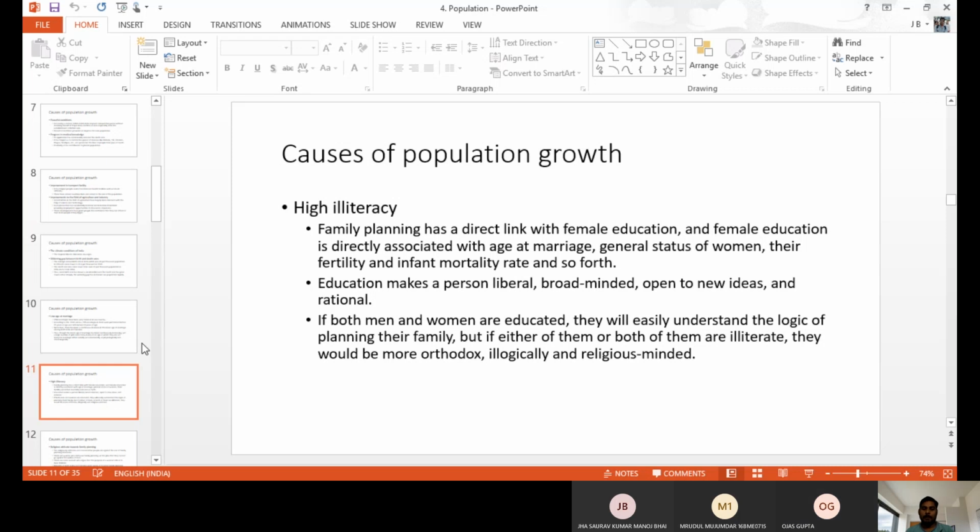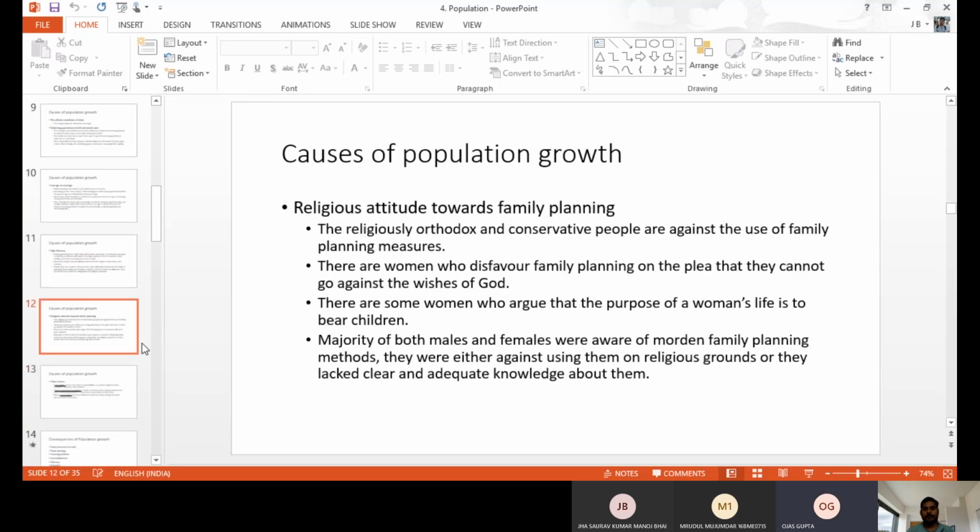If both men and women are educated, they can understand the logic of family planning, and they can also properly understand contraceptives and other things through education. But in India, there is not that much literacy. That is also a reason for overpopulation.